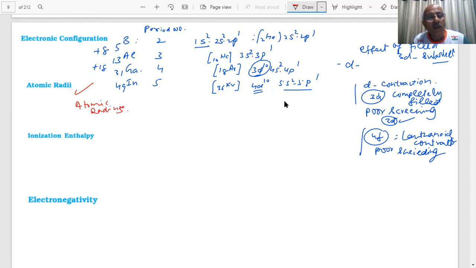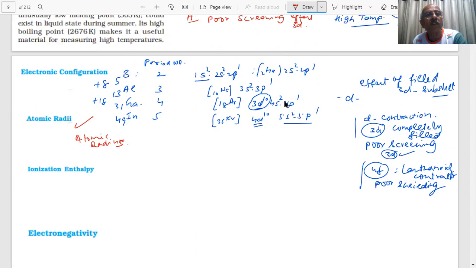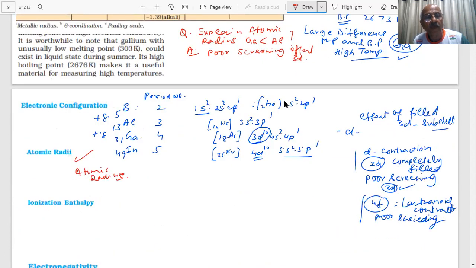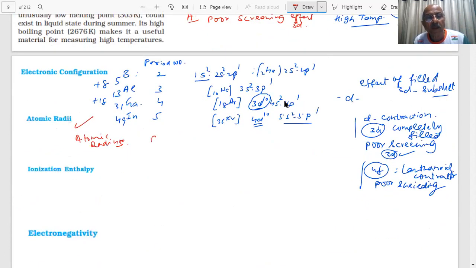The order of atomic radius will be a question in the paper. You have boron less than, what do you have?